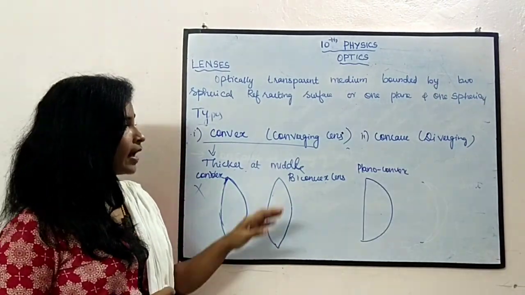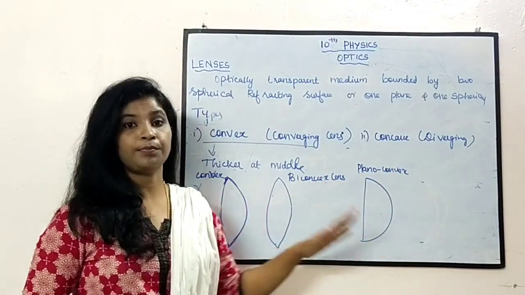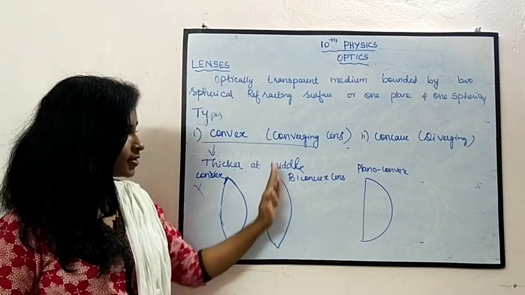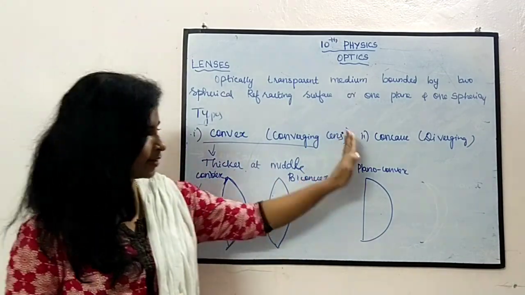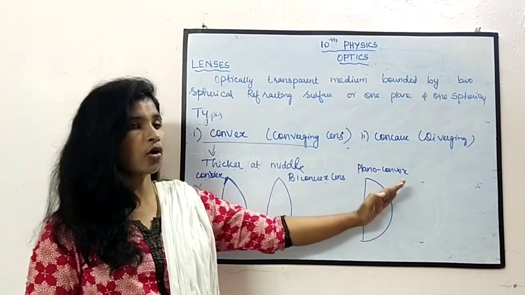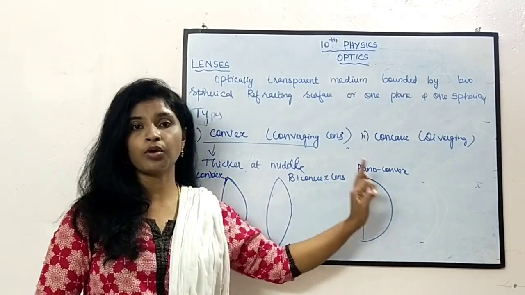The next one is the plano-convex lens. Plano-convex lens means, compared to the biconvex lens, one surface will be a plane surface like this. One will be plane and the other will be spherical. Such a type of convex lens is called a plano-convex lens.